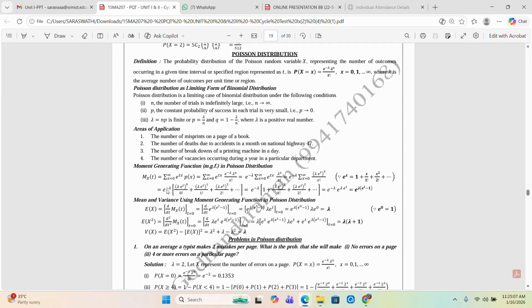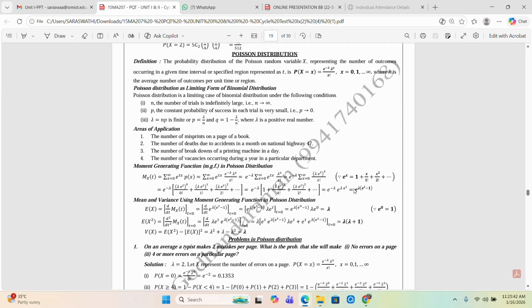Here e^(-λ) is the constant. So now this is e^x, that is, 1 + x/1! + x²/2! + etc. First is λ e^t to the power 0; any number to the power 0 is equal to 1, and 0 factorial is also 1. So 1 plus the next term, λ e^t by 1 factorial, plus (λ e^t)² by 2 factorial.